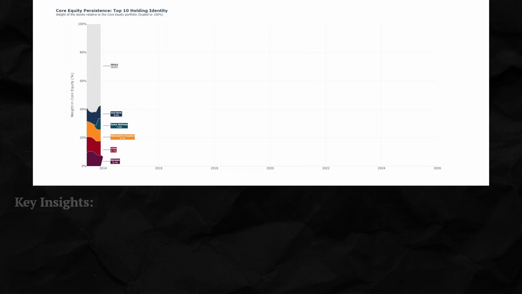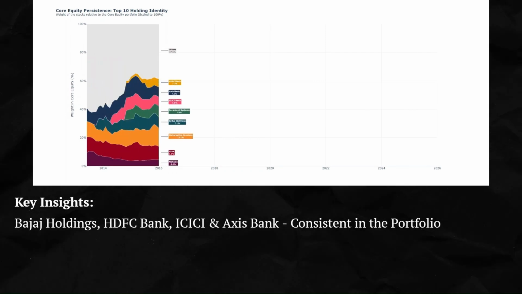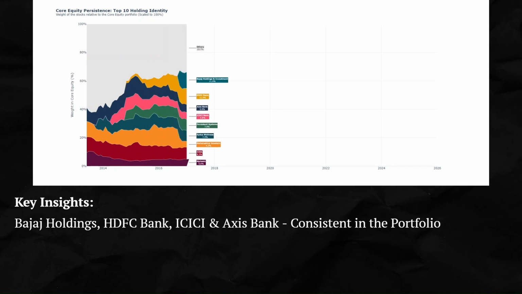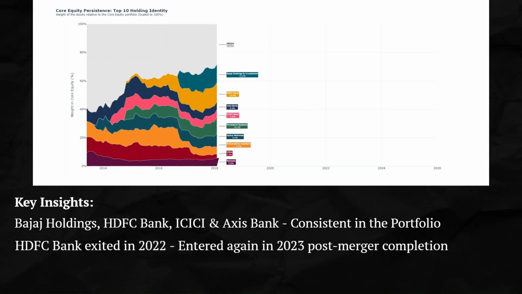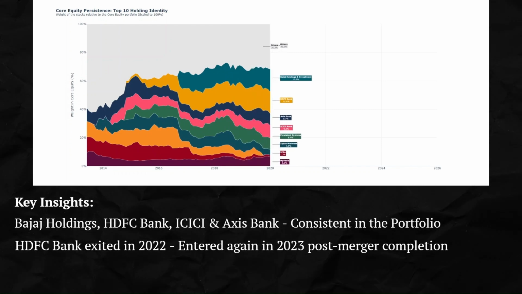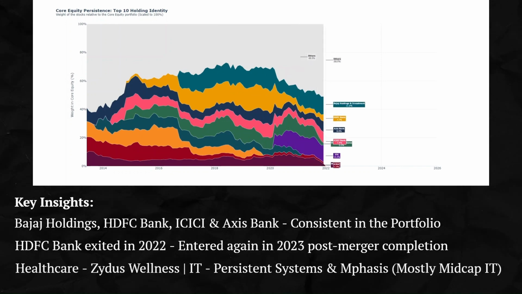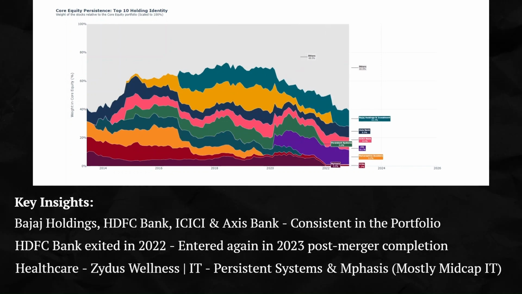Continuing the discussion around the top 10 stocks, Bajaj Holdings, HDFC Bank, ICICI Bank, and Axis Bank are the most consistent members of the core portfolio. HDFC Bank was exited in April 2022 before the HDFC Limited and HDFC Bank merger, and was entered again in July 2023. In healthcare, Zydus Wellness has been in the portfolio for very long.